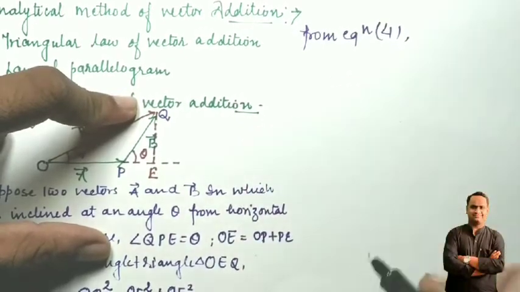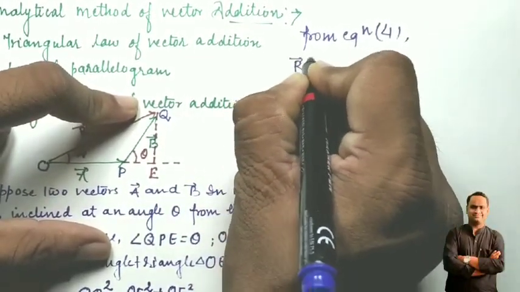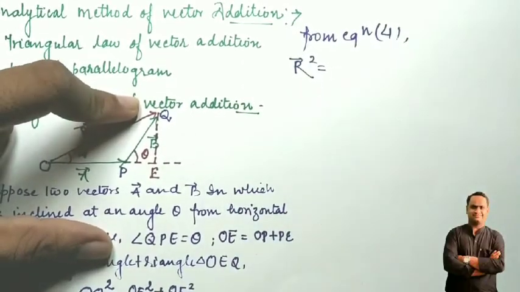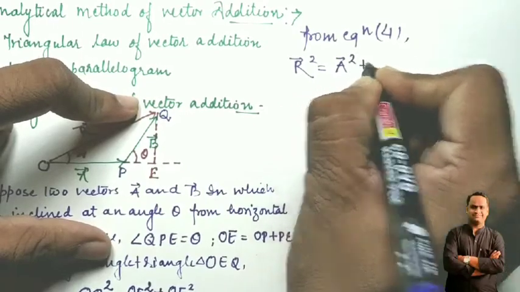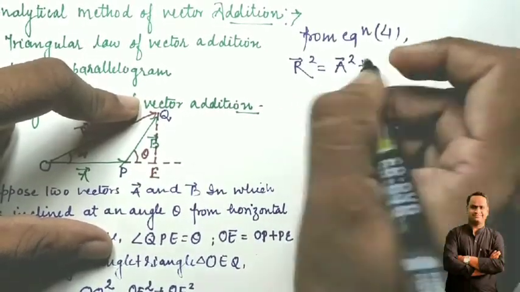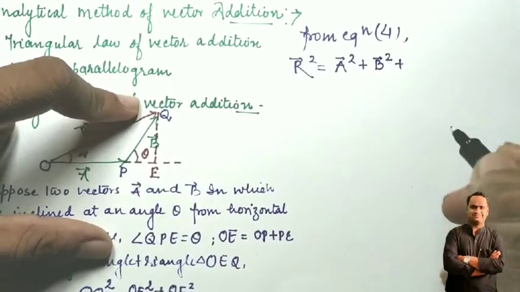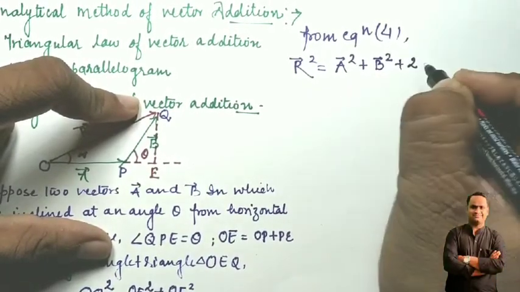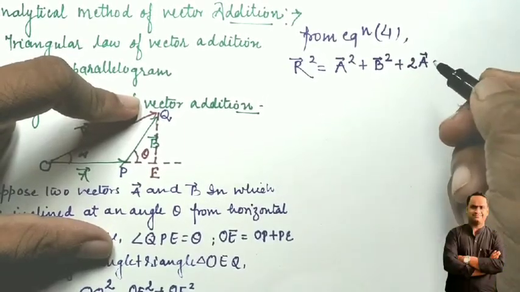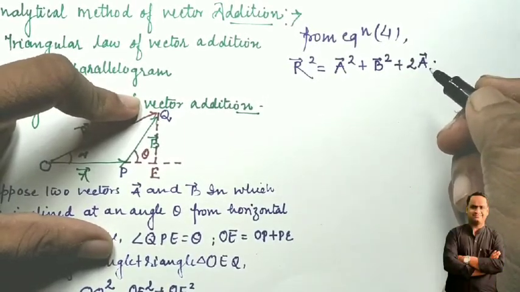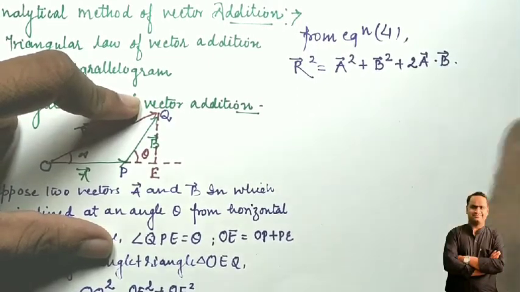OQ is equal to R. So vector R square is equal to OP square, here OP is vector A, so vector A square, then PQ is vector B, so vector B square, plus 2 OP, that is vector A, times PQ, that is vector B, and cos theta remains unchanged.